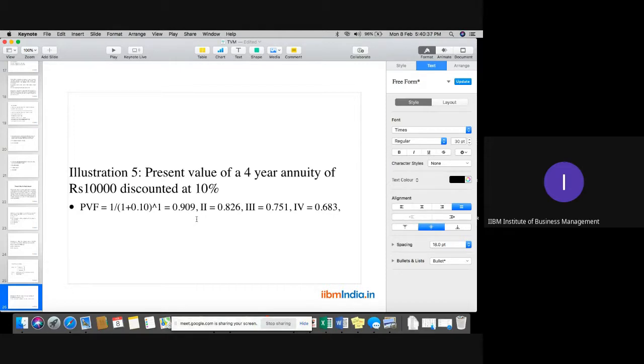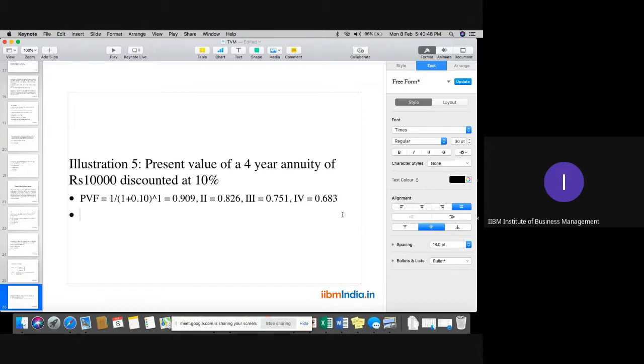If you add all these items, the PVF of first year, second year, third year, and fourth year, whenever you need to calculate the annuity part, the cumulative PVF for 4 years would be 3.169.